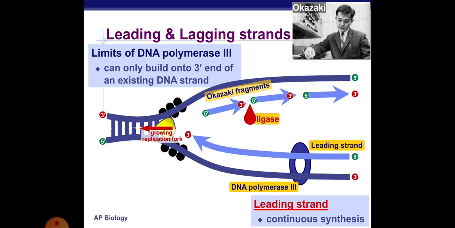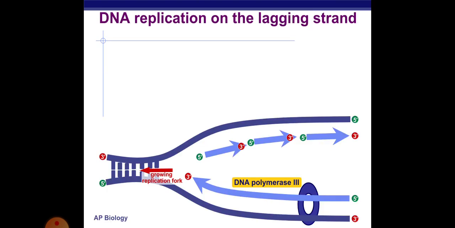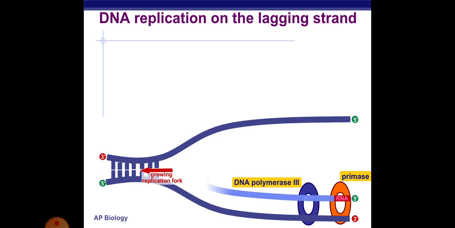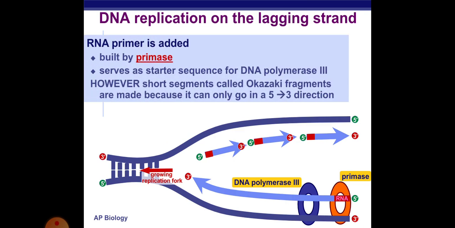The other strand is the leading strand. It is a continuous synthesis of DNA. The lagging strand has the Okazaki fragments joined by the enzyme ligase. In DNA replication of the lagging strand, primase forms the RNA primers, which help to synthesize the new DNA by DNA polymerase 3. This is the stepwise reaction of DNA synthesis in the lagging strand.